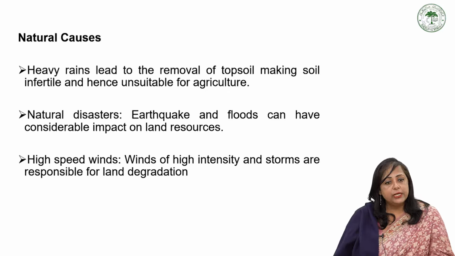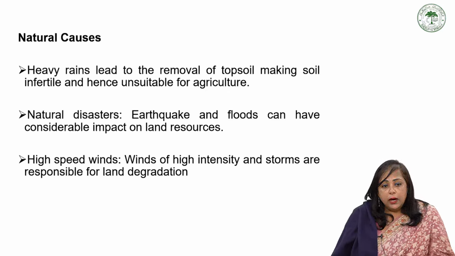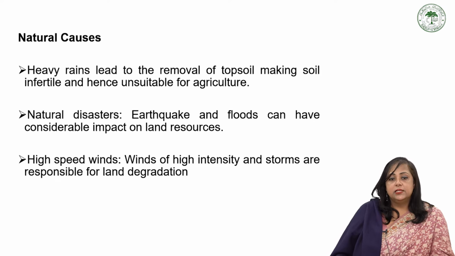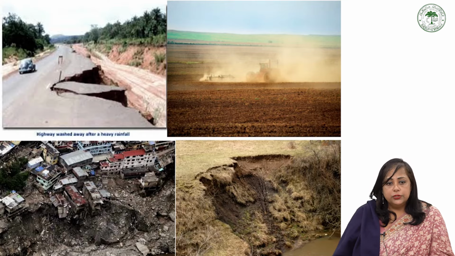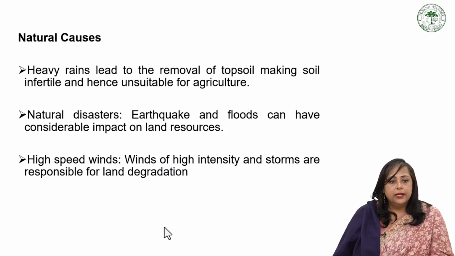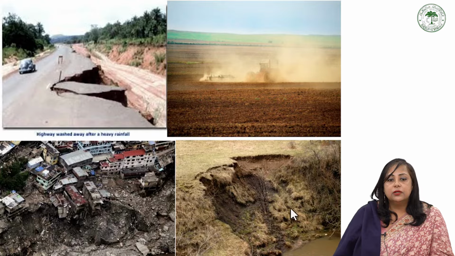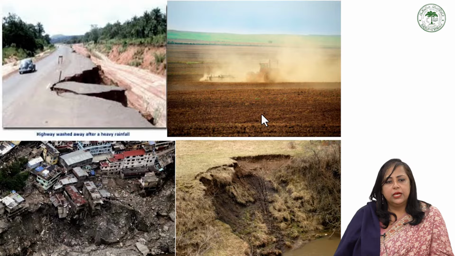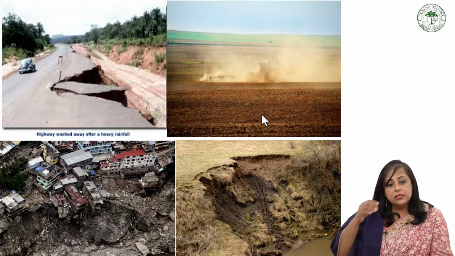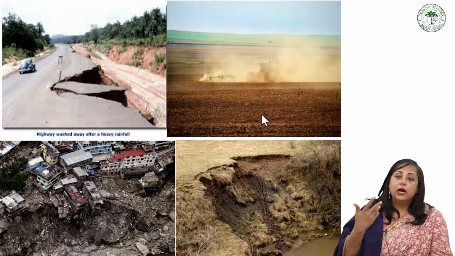High-speed winds of high intensity and storms are responsible for land degradation. These are some examples of natural causes: landslides, earthquakes, and heavy winds. These are the reasons which make the land unusable.